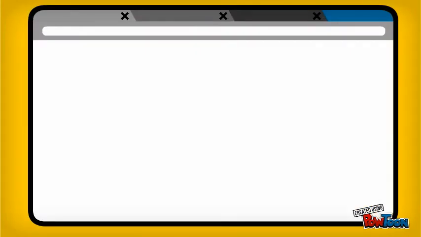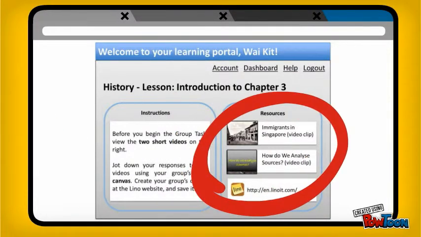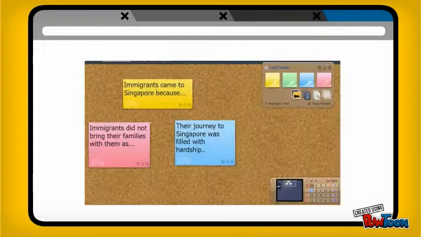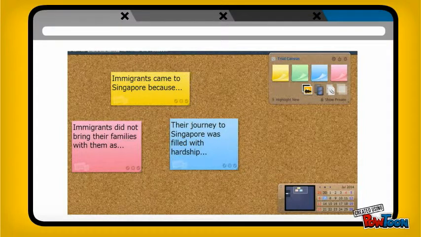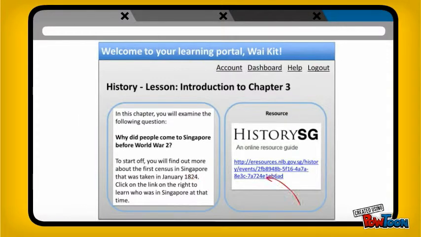To start off the lesson, Wykid is asked to view 2 short videos and to post his responses to the videos using Linuit, an online sticky note sharing service. The sidebar on the right contains links to the 2 videos in the Linuit website. Wykid posts his comments on the 2 videos using his group's Linuit canvas. Wykid then proceeds to look at the task that he needs to complete. He then clicks on the link to a short write-up that Miss Tan has uploaded and reads the write-up.